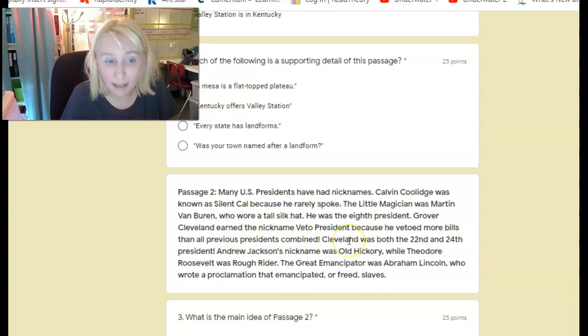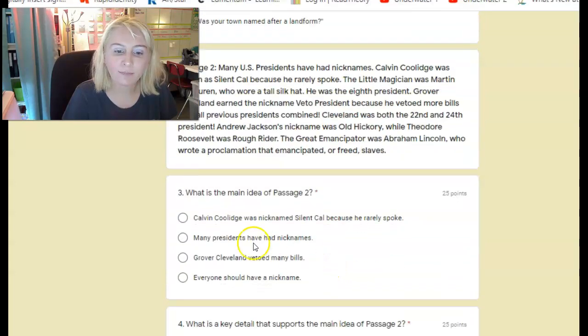So to give you an idea of how many that was, Cleveland was both the 22nd and 24th president. Andrew Jackson's nickname was Old Hickory, while Theodore Roosevelt was Rough Rider. The great emancipator was Abraham Lincoln, who wrote a proclamation that emancipated, or freed, that's what emancipated means, slaves.